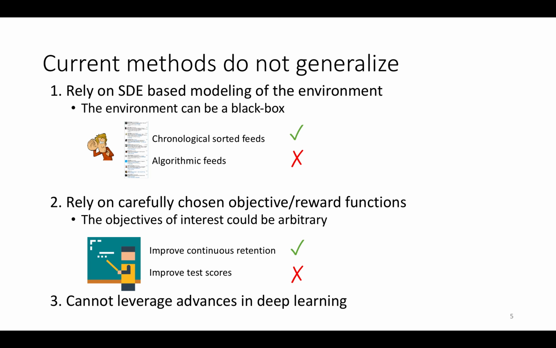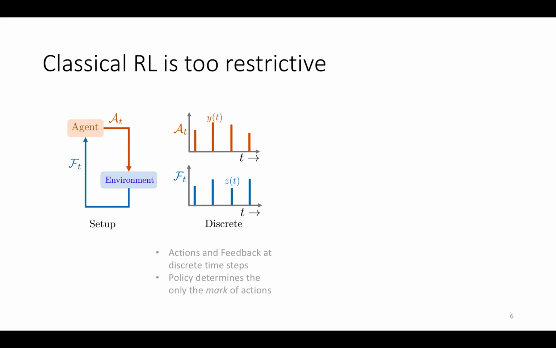We overcome these limitations by using deep reinforcement learning. However, the classical reinforcement learning problem is framed in terms of discrete time steps. Hence, it fails to fully capture real-world processes we have described.